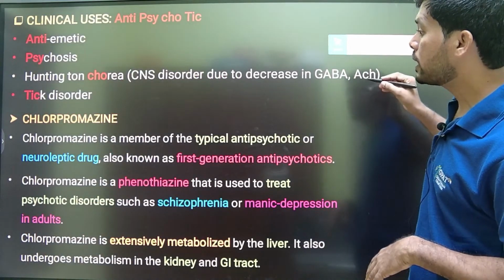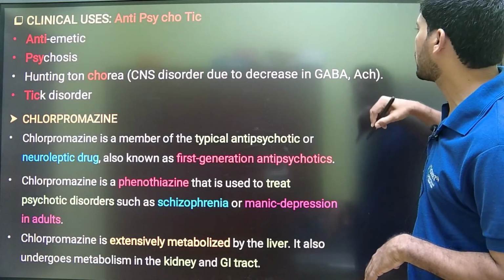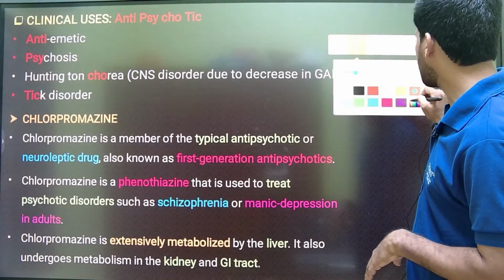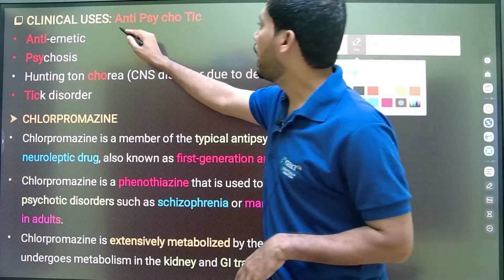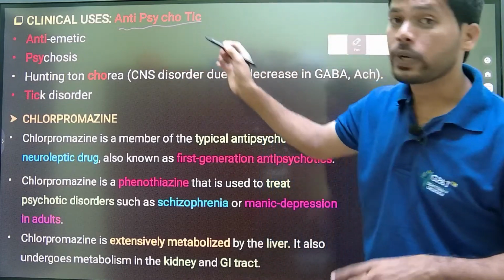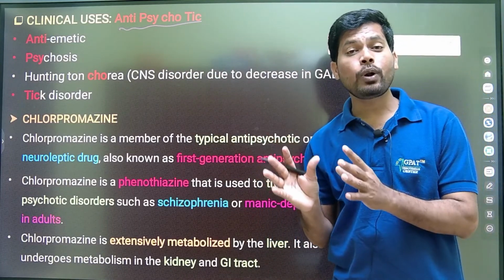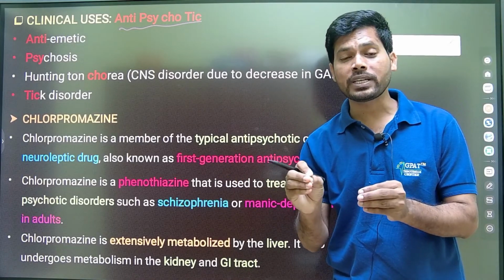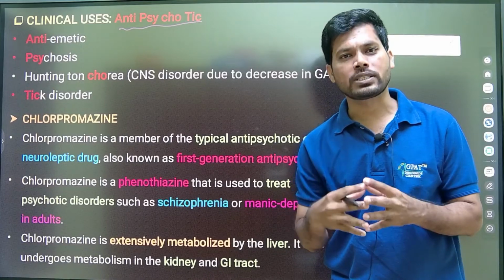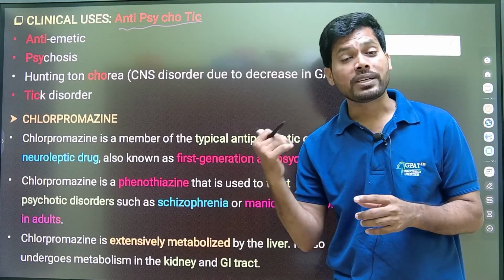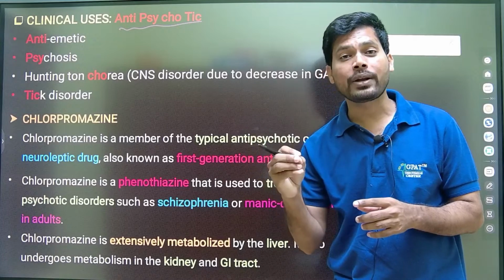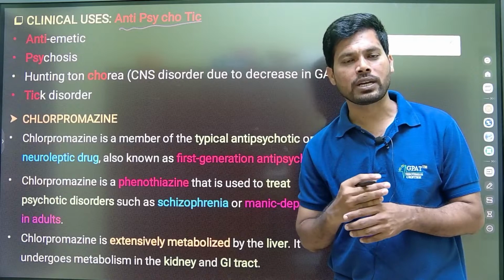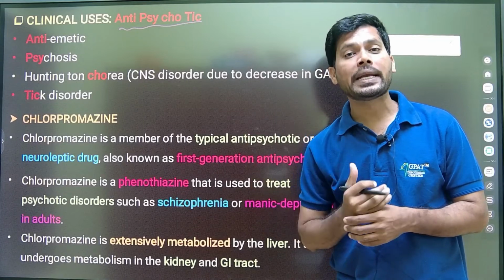And what are the general clinical applications of the antipsychotics? Especially these drugs block the dopamine function. Dopamine is one of the neurotransmitters involved in vomiting production, emesis production. But these drugs are dopamine antagonists, so decreasing dopamine also decreases the vomiting production. That's why these drugs are anti-emetics.